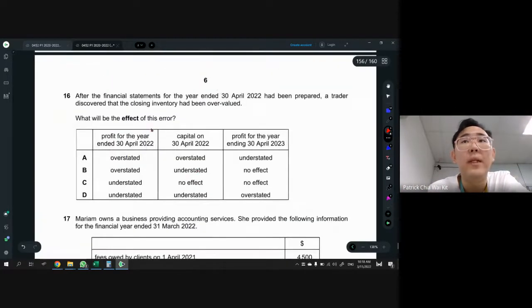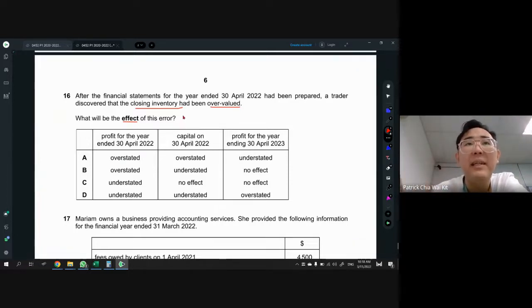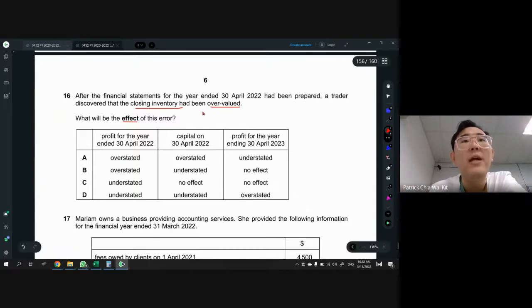Okay, next one is closing inventory overvalued. They often ask about this part, and by now you guys can actually remember the effect when there is an overvalued inventory. Sometimes I just tell myself, closing inventory is like an income to me. Not to say income, but I treat it like income. It has a direct effect. That means if your closing inventory is overvalued, then your gross profit will also be overvalued.